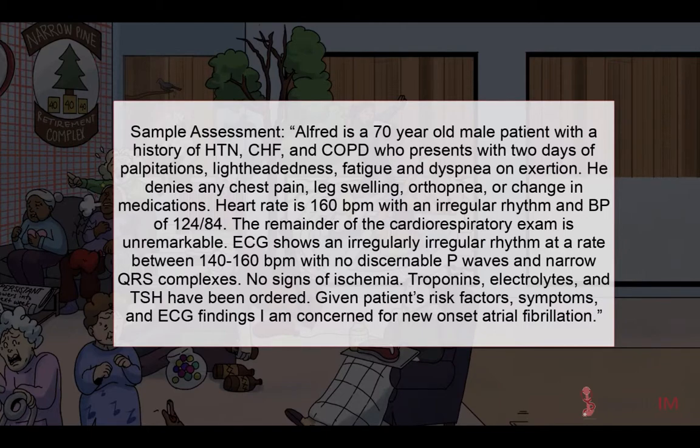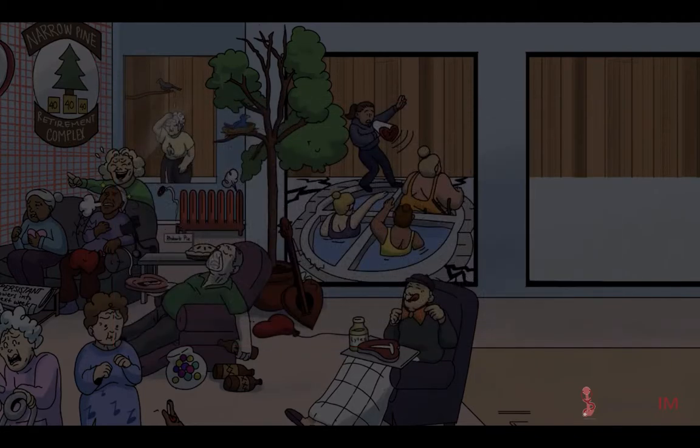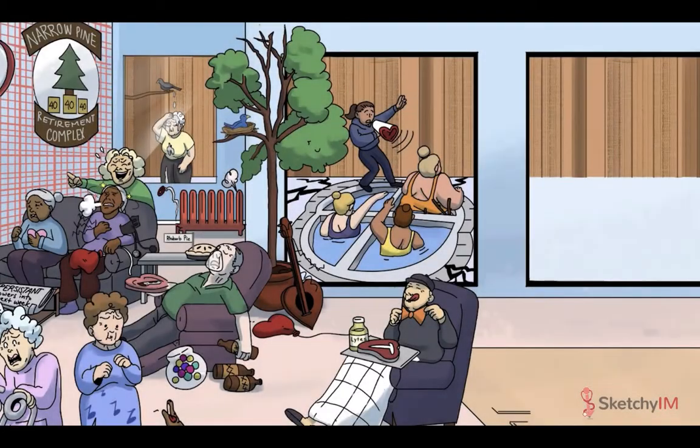The remainder of the cardiorespiratory exam is unremarkable. ECG shows an irregular rhythm at a rate between 140 and 160 BPM with no discernible P waves and narrow QRS complexes. No signs of ischemia are present. Troponins, electrolytes, and TSH have been ordered. Given the patient's risk factors, symptoms, and ECG findings, I'm concerned for new onset atrial fibrillation.